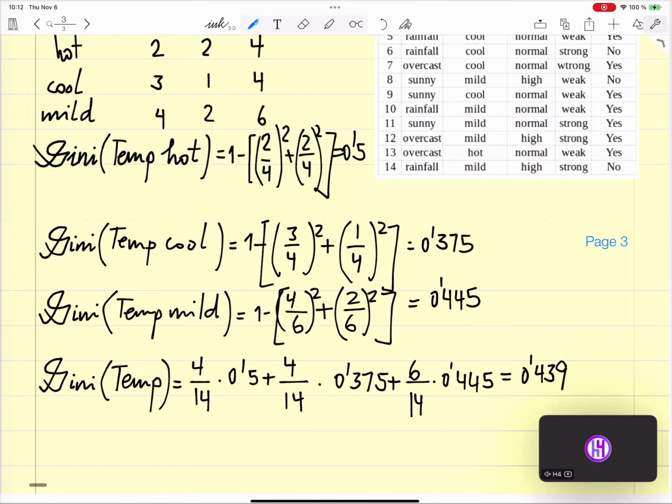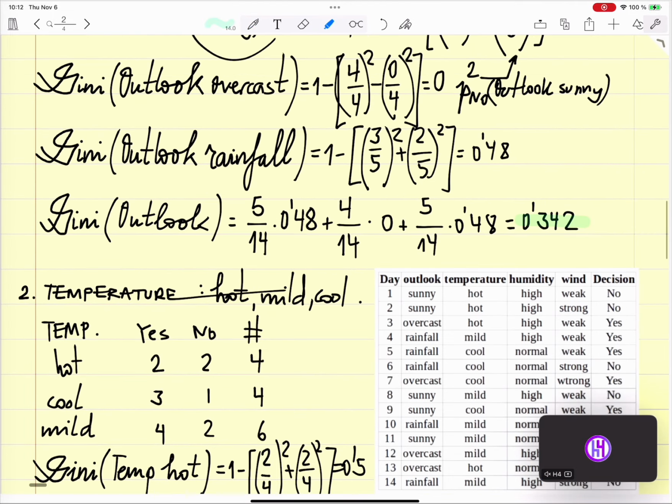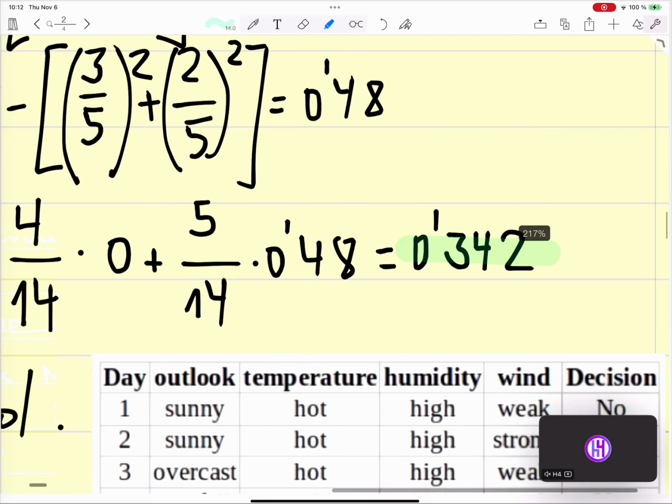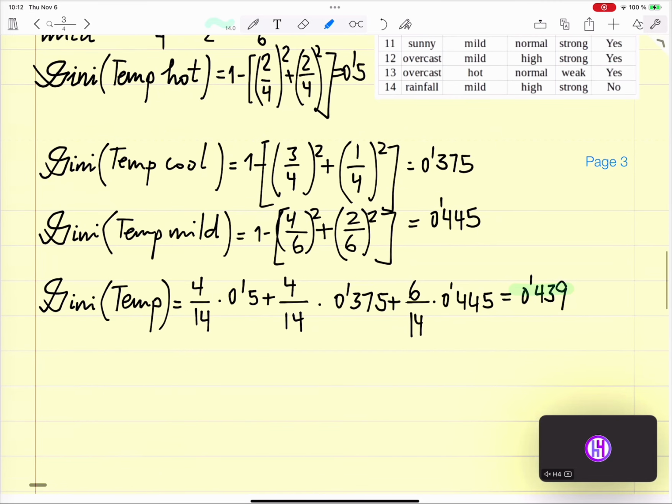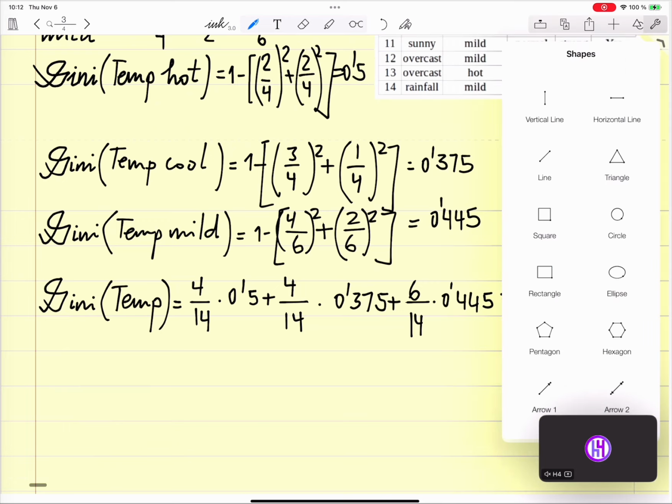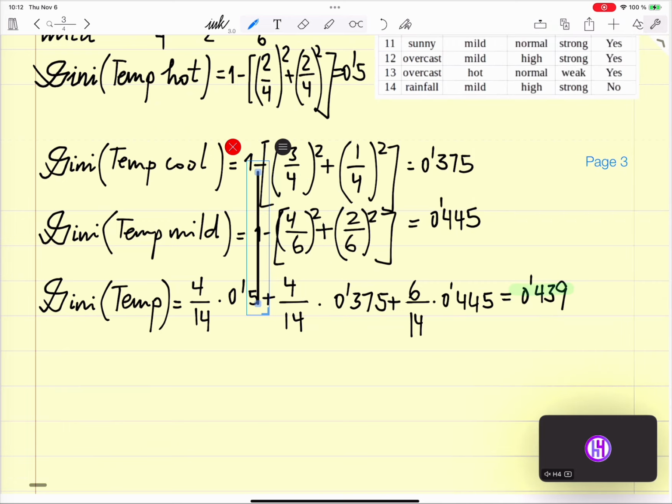Okay, this number we need to remember. Now we know that the Gini of Outlook, 0.342, is smaller than the Gini of temperature. So temperature is less clean, more dirty than Outlook, and therefore we may choose Outlook as a criteria over temperature.